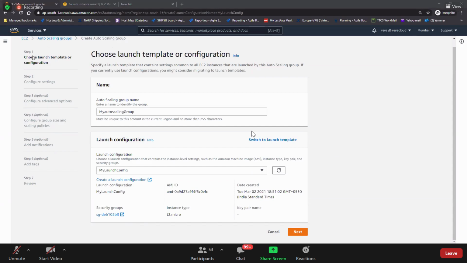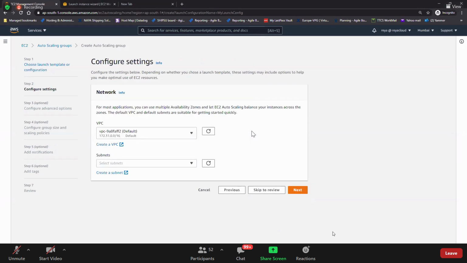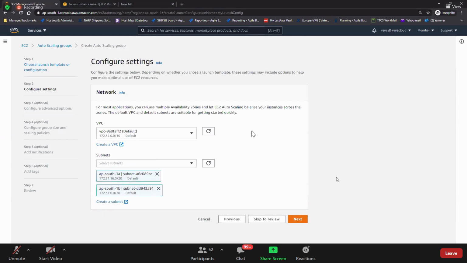Do you understand step 1? You just give the name and select the launch configuration. That is step 1. Next, step 2. So your EC2 instance should be in which subnets you select. I want it in subnet 1A and 1B. I don't want it in 1C, but in general, you can put it in 1C, because you are selecting the subnets here. Is it clear? Step 1 and 2 is clear. Nice. And next, click on next.